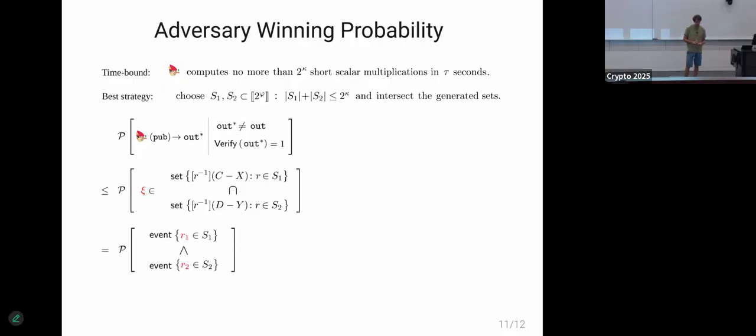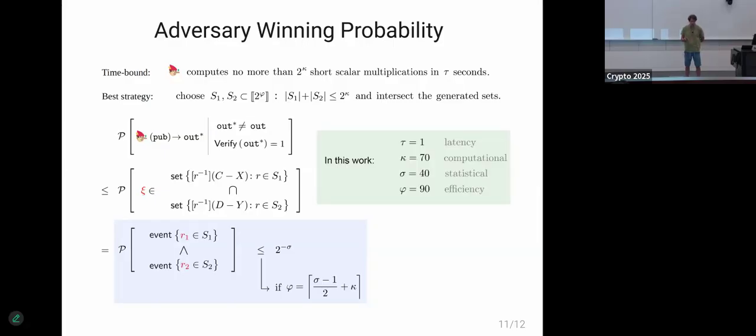And we get this chain of inequalities. Of course, the probability of Xi belonging to the intersection is the same as the probability that the adversary chooses subsets S1 and S2 such that they contain their corresponding secrets R1 and R2. And then the paper does a little piece of math by introducing a new parameter, sigma, which stands for the statistical parameter, which together with the other parameters in this work, if they satisfy this relation, then we get this upper bound. So we can tweak the statistical parameter to bound the probability of the adversary retrieving any of the secrets and therefore forging a pairing in our construction.